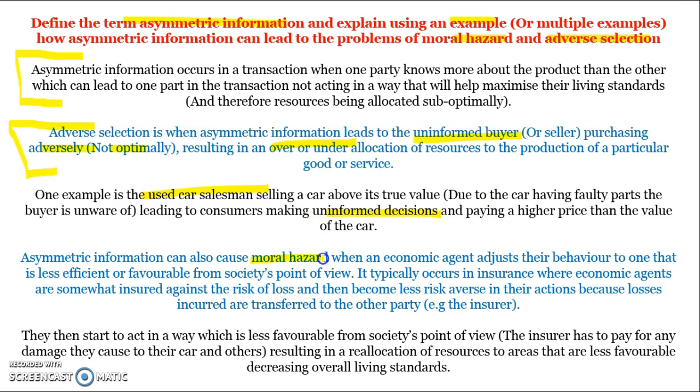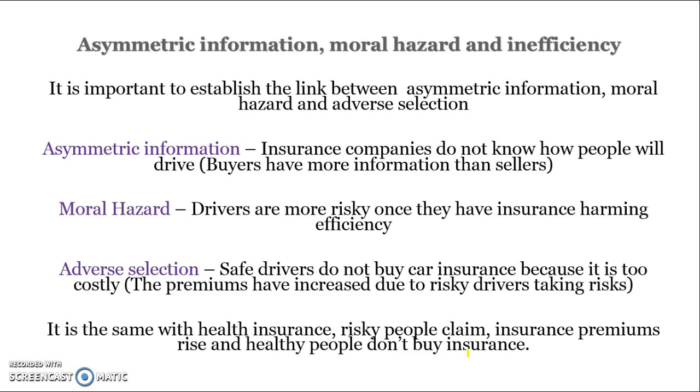It can also lead to moral hazard, so we're looking at two different examples here, where an economic agent adjusts their behaviour to the one that is less efficient. It typically occurs in insurance when economic agents are somewhat insured against the risk of loss and then become less risk averse or more risky in their actions. They then start to act in a way that's less favourable from society's point of view, resulting in a reallocation of resources to areas that are less favourable because there's more accidents in society.